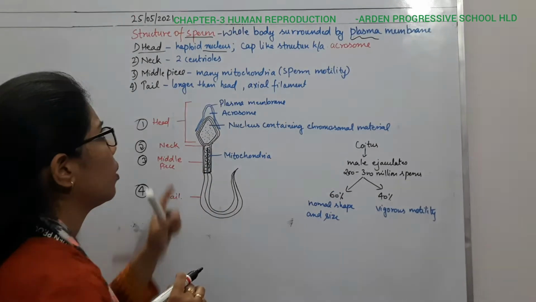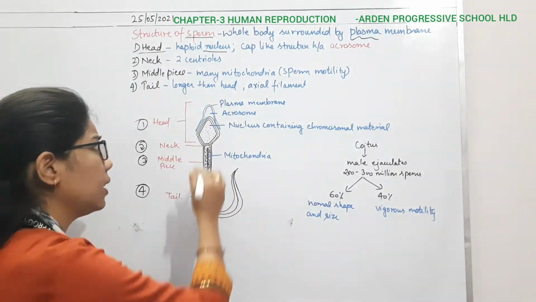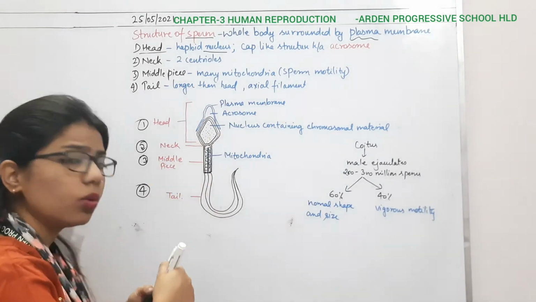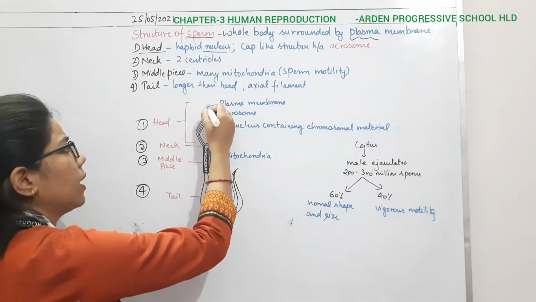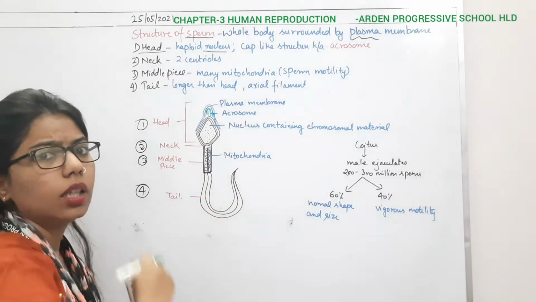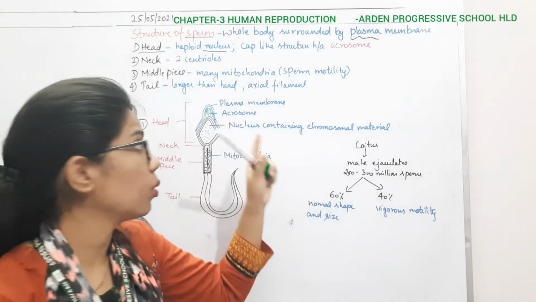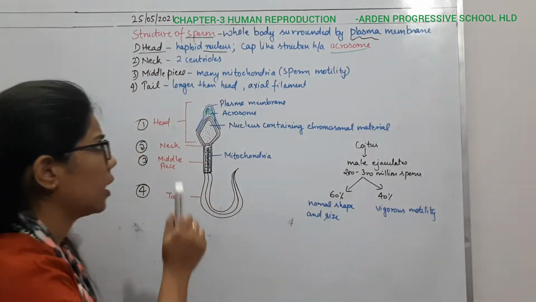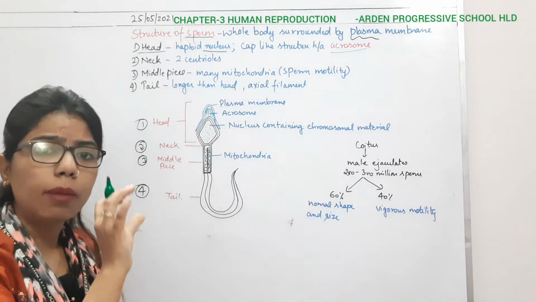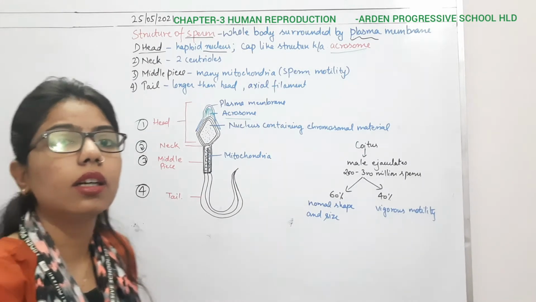And if I talk about haploid, it means n in number. And this head part is also covered by some structure, or you can see here some cap-like structure is present above this head part, which is known as what? Which is known as the acrosome. This is again a very important question. Why is this cap-like structure known as the acrosome? Why? Because it contains enzymes.